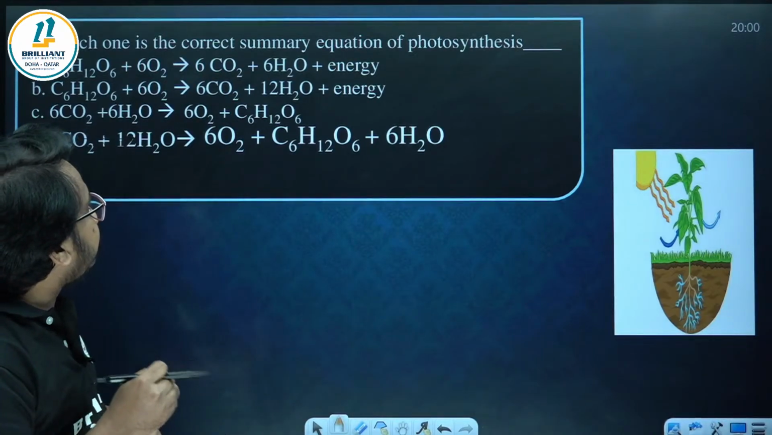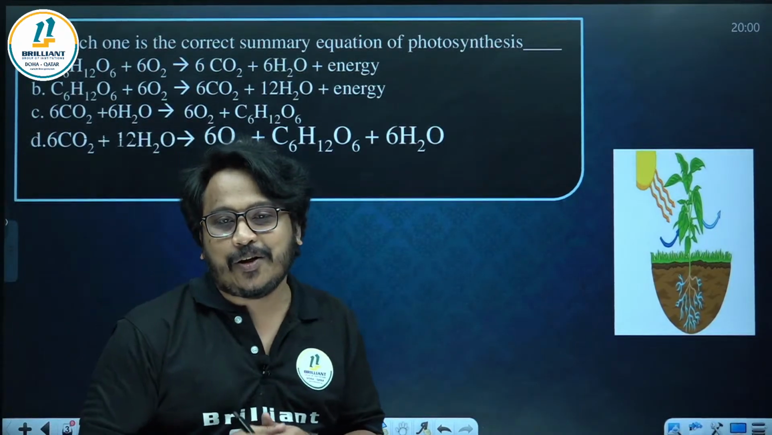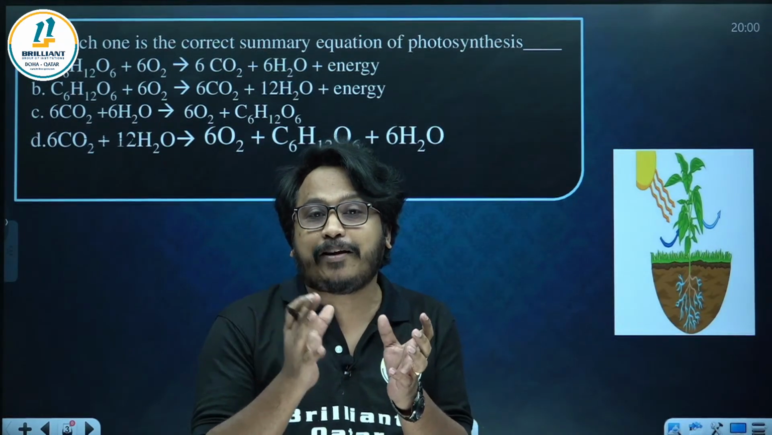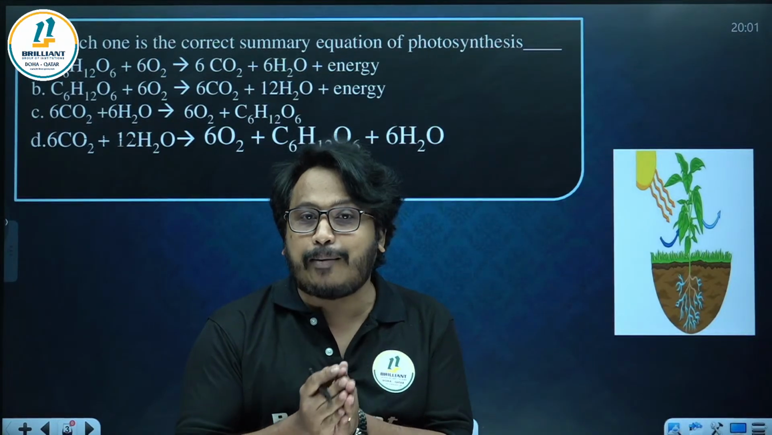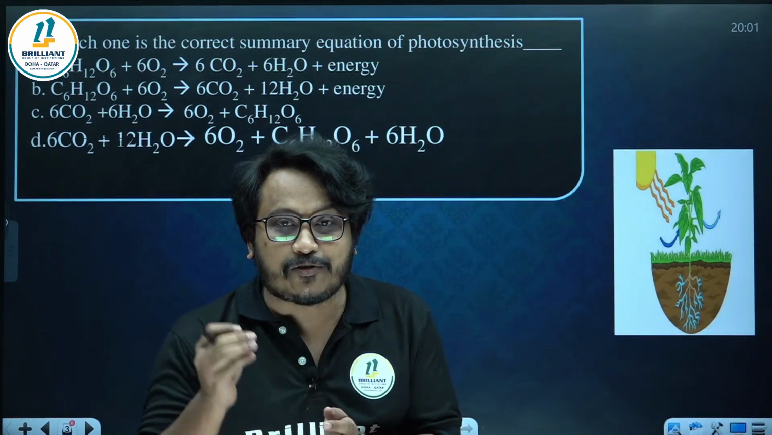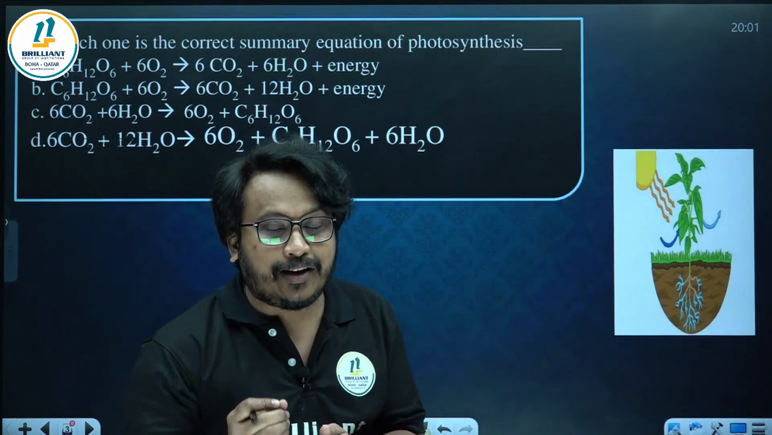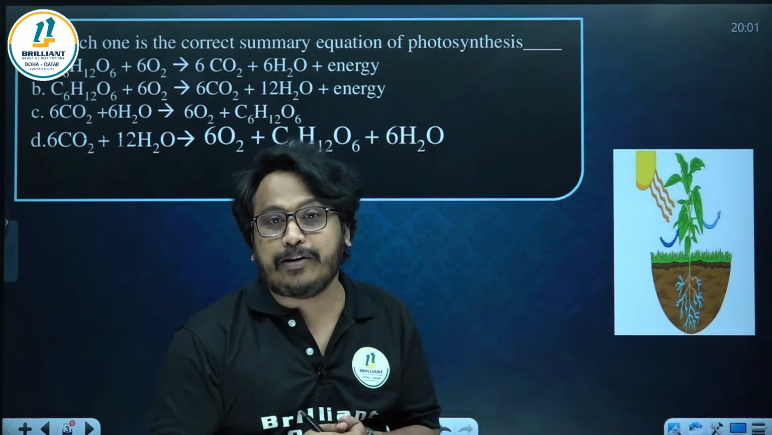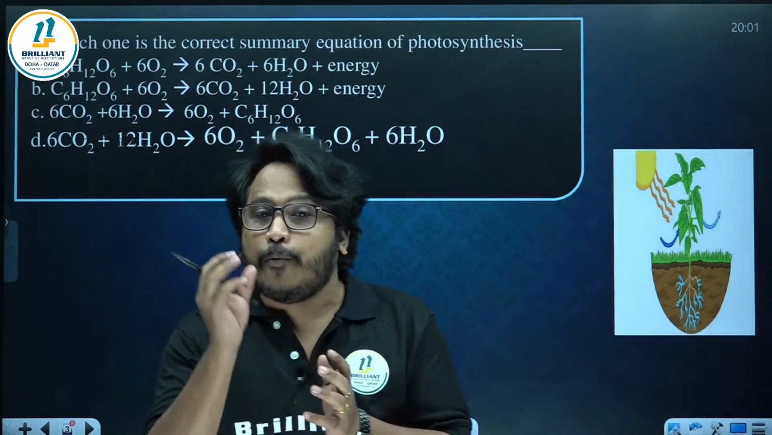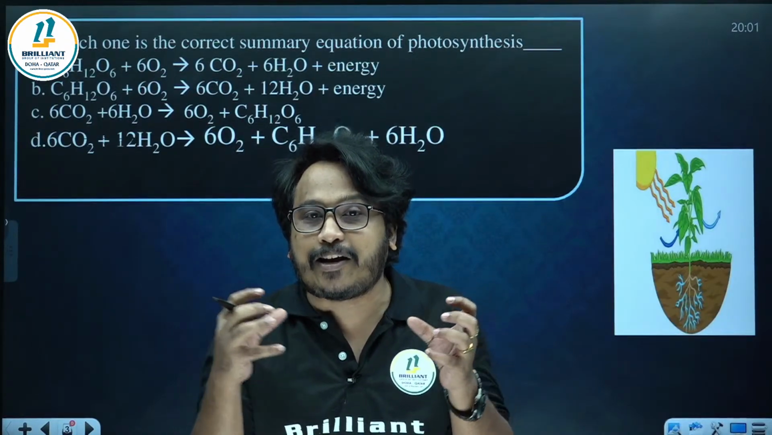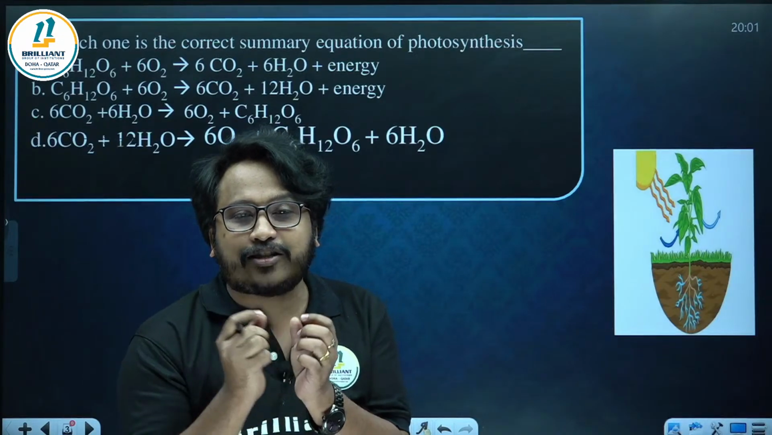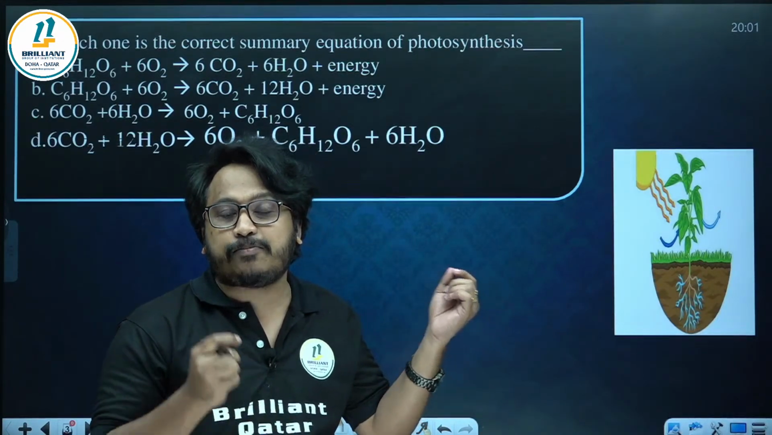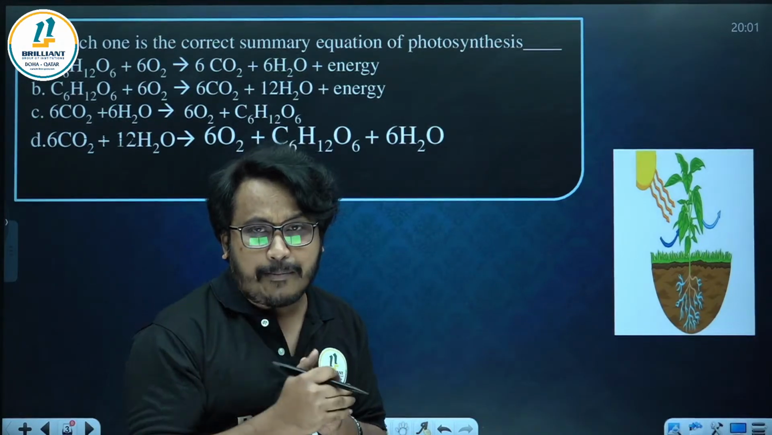Which one is the correct summary of the equation of photosynthesis? You know what is photosynthesis? The process by which the green plants prepare their own food using carbon dioxide and water in presence of sunlight and chlorophyll. And remember, it's an anabolic process. Anabolic means what? It's a constructive process where small particles combine in order to form a complex particle. So what are the smaller particles that are combining and what is the complex particle that is formed? Keep on commenting your answer.